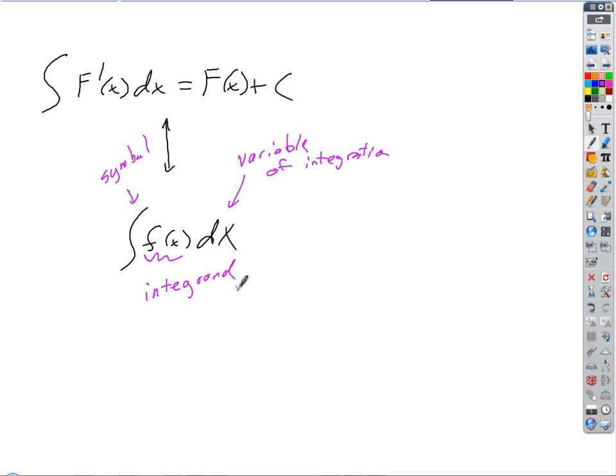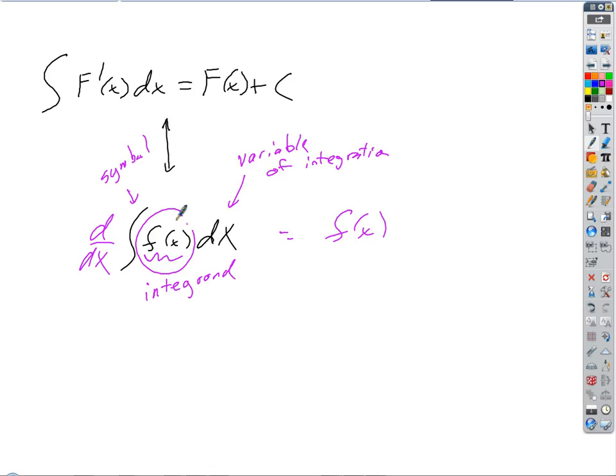Well, how could I get an answer back? What would I have to do to this side to get back an answer of just plain old f of x? If I'm going to anti-differentiate this, what could I do to the antiderivative to undo it? Take the derivative, yeah. If I differentiate the antiderivative, they cancel because they're opposite processes, and I end up with just plain old f of x. Whatever the integrand was, whatever was in the heart of that integral, that's the function we're trying to undo. If we undo the undoing, we just get that function back.